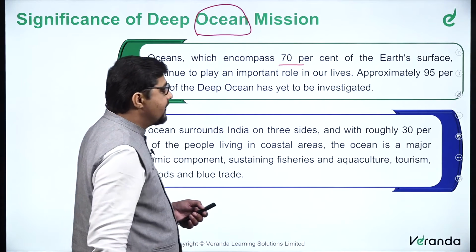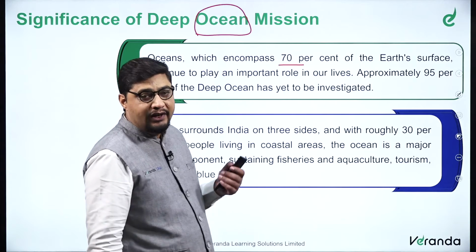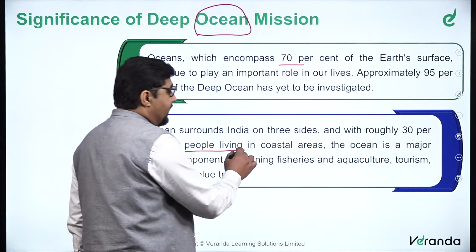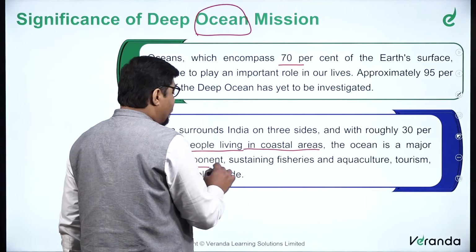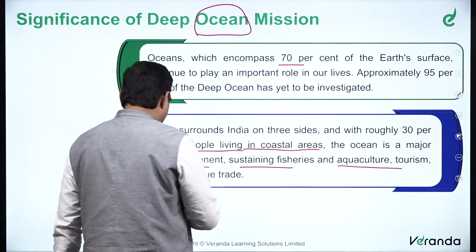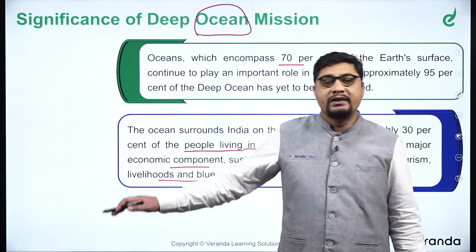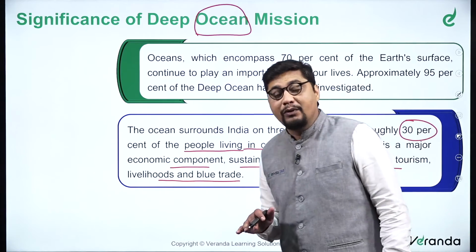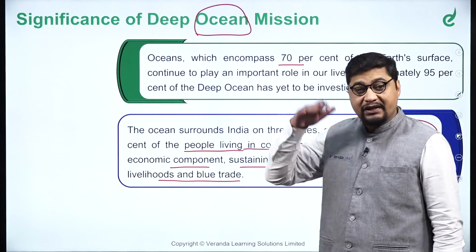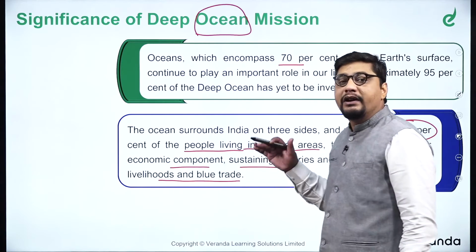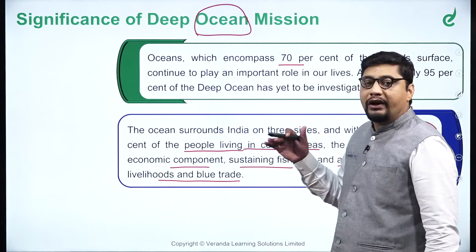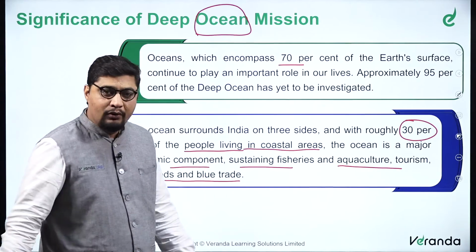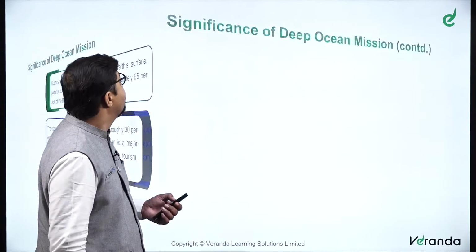The ocean surrounds India on three sides. We all know the Arabian Sea on the western side, the Indian Ocean in the south, and the Bay of Bengal is also there, with roughly 30% of the people living in coastal areas. Now, the ocean is a major economic component sustaining fisheries and aquaculture, tourism, livelihoods, and blue trade. So, overall, oceans play a very significant role for these 30% of India's population, and 30% is not a small population. When it comes to India's total population, 30% is a huge number. So overall, the coastal economy in itself has to be sustained. That can be sustained, or even refurbished or reformed in times to come, if we have more insights about the ocean. So that is one significance of the deep ocean mission.